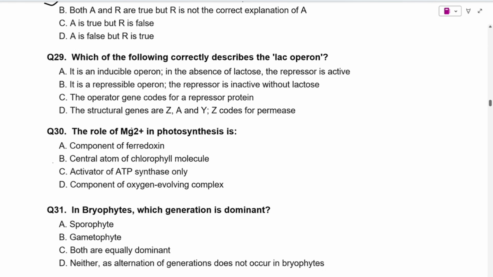Next question is, which of the following correctly describes the lac operon? It is an inducible operon. Yes, lac operon is an inducible operon. In the absence of lactose, the repressor is active. So yes, this option is correct.